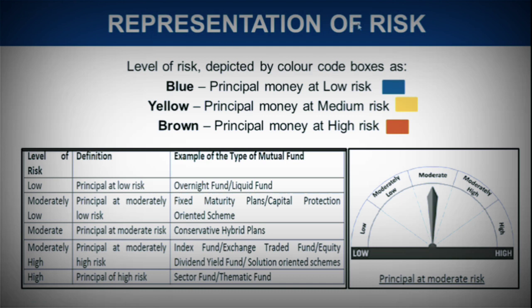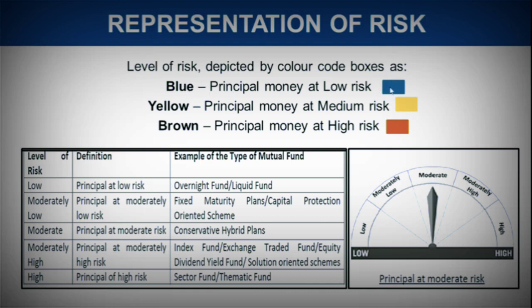Now let's come to the representation of risk, how it is represented when we go through the mutual fund company's website as an investor, or through the scheme information document. Blue represents the principal money at low risk.